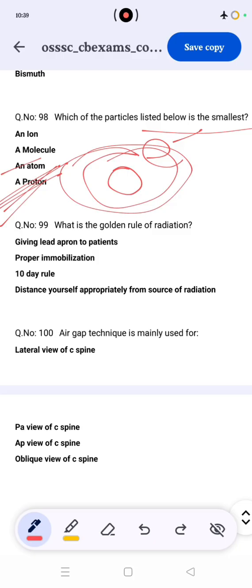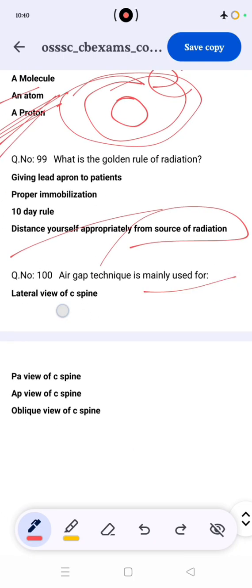Okay, what is the golden rule of radiation? ALARA, and distance from the source of radiation. The air gap technique is mainly used for the lateral view of the spine. Not the AP spine, because the air gap is naturally created in the lateral view of the spine.